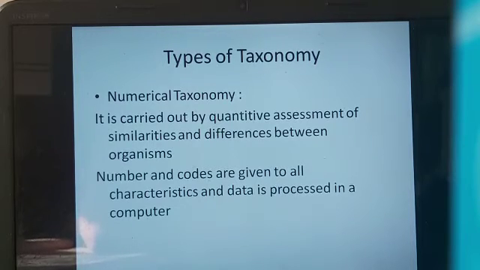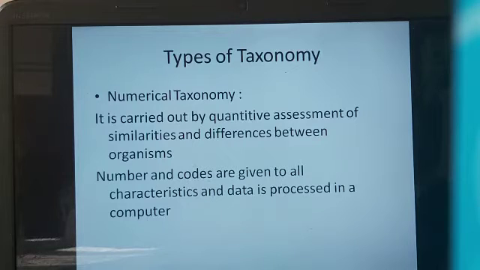First, let us start with numerical taxonomy. As the title itself suggests, this pertains to numbers. It is carried out by quantitative assessment of similarities and differences between organisms. For example, you take two organisms, and percentage similarities and percentage differences between them are calculated.